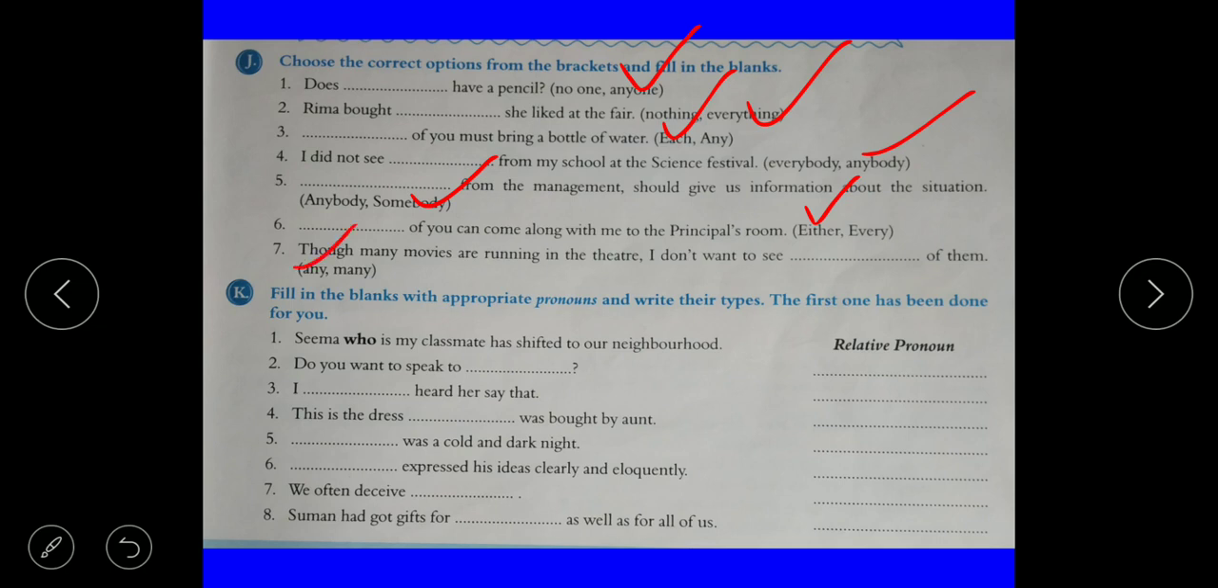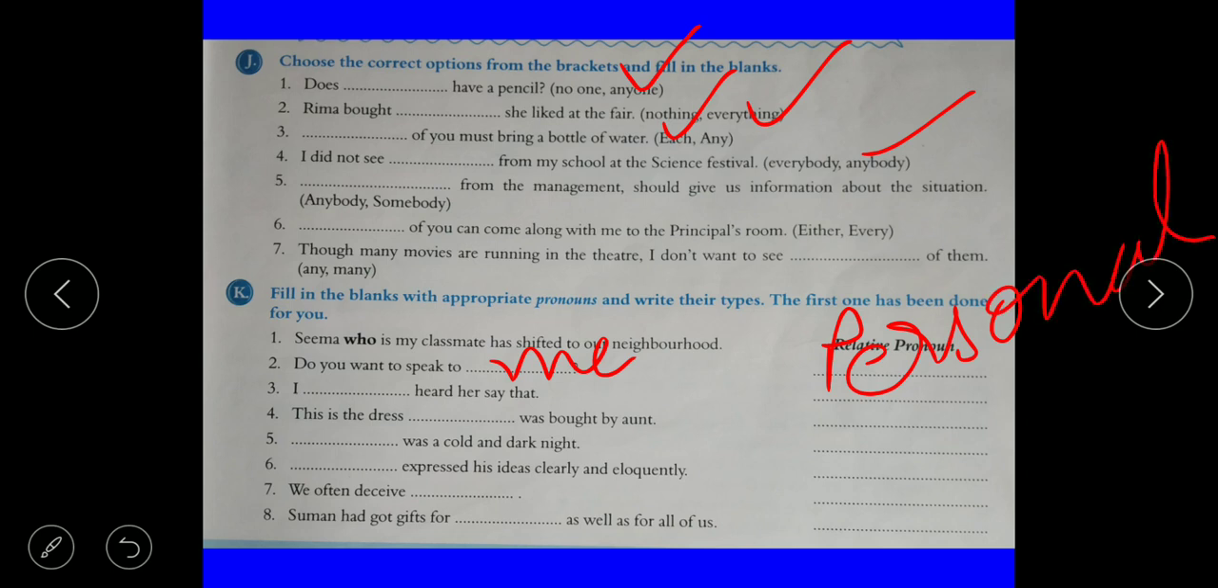Okay, now the next question is: fill in the blanks with the appropriate pronouns and write their types. The first one has been done for you. Fill in the blanks with the appropriate pronoun and also write their types. Like the first one, who. Who is a relative pronoun here. Okay, then the second one. Do you want to speak to me? Me is a personal pronoun.